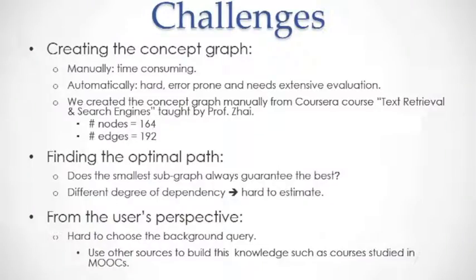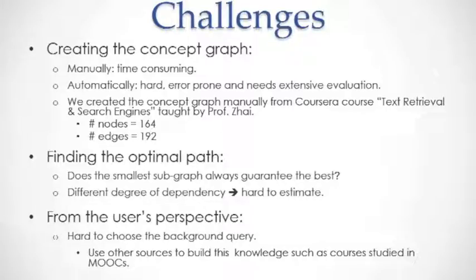Throughout this project, we had some challenges. The first one is creating the subgraph, creating the concept graph. As mentioned in the background work, there are two types of creation of the subgraph. One of them is manually building this, which takes time and needs annotation. The second one is automatically creating the subgraph, which is hard, error-prone, and again needs extensive evaluation at the end.